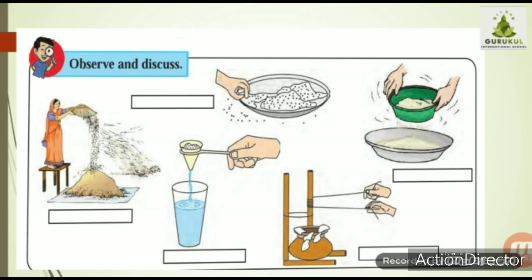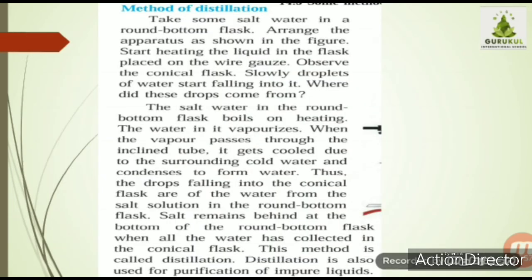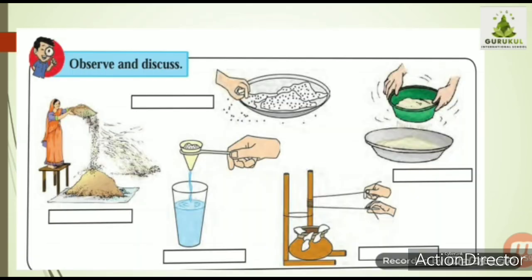Today we are going to learn in this chapter some scientific methods of separation, that is distillation, then separation using a separating funnel, centrifugation and chromatography. These are the scientific methods of separation which are used in our laboratories for separating different mixtures. Let us see them one by one.